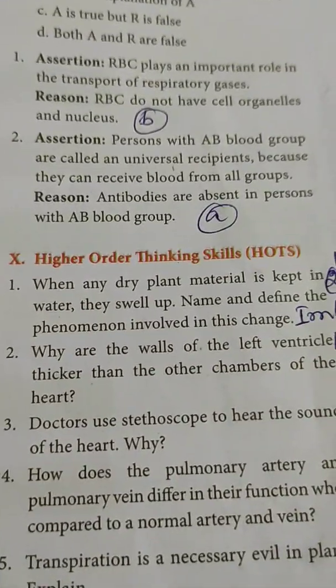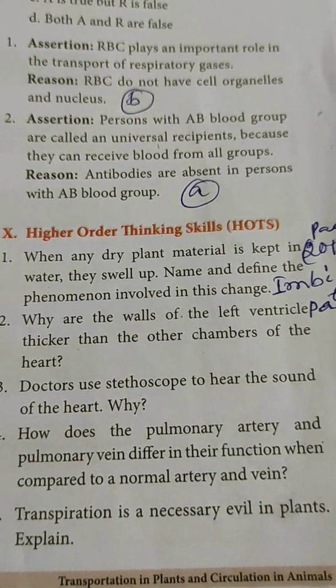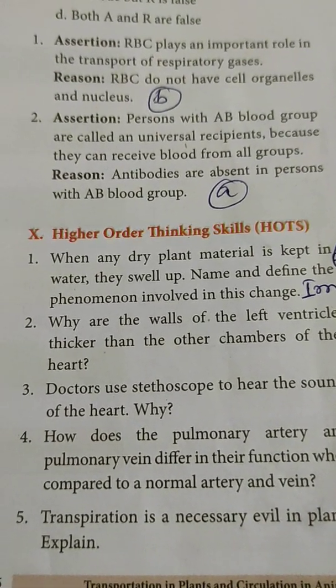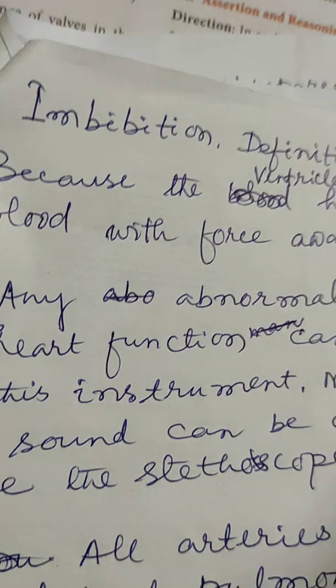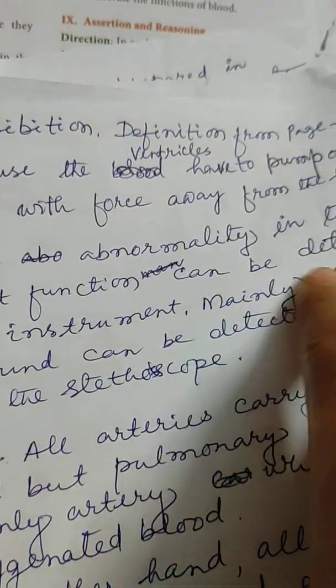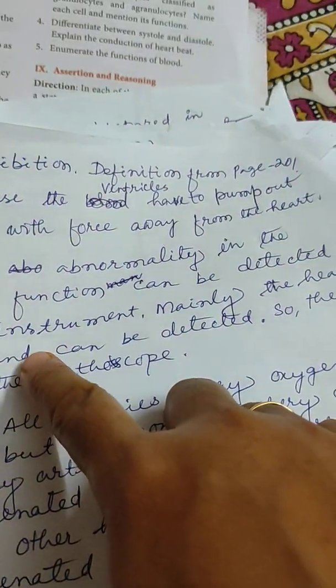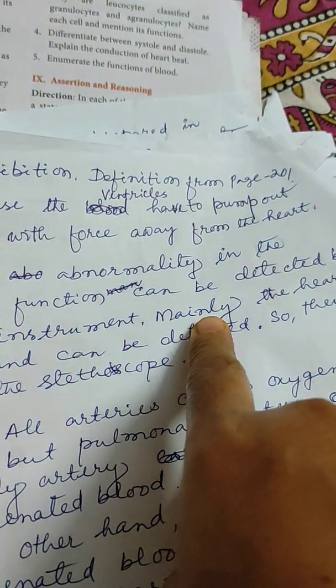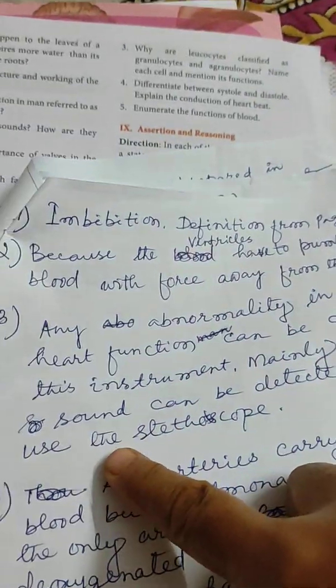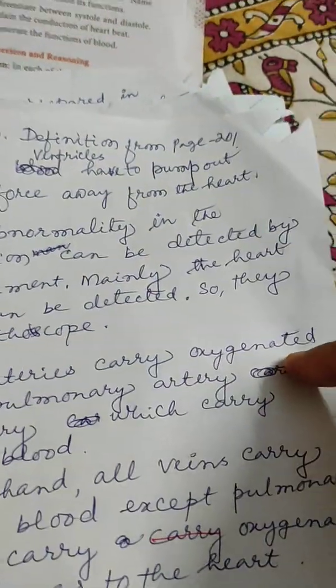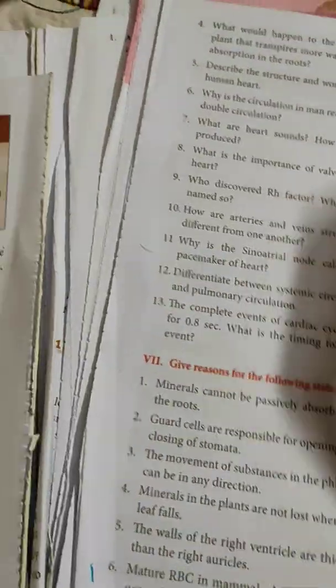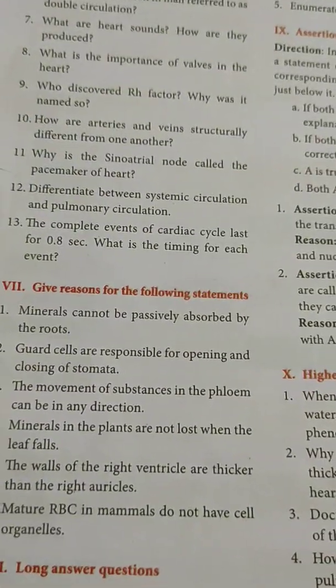Now next one, doctors use a stethoscope to hear the sound of the heart. Why? Any abnormality in the heart function can be detected with this instrument. Mainly the heart sound can be detected, so they use this instrument, which is called the stethoscope.